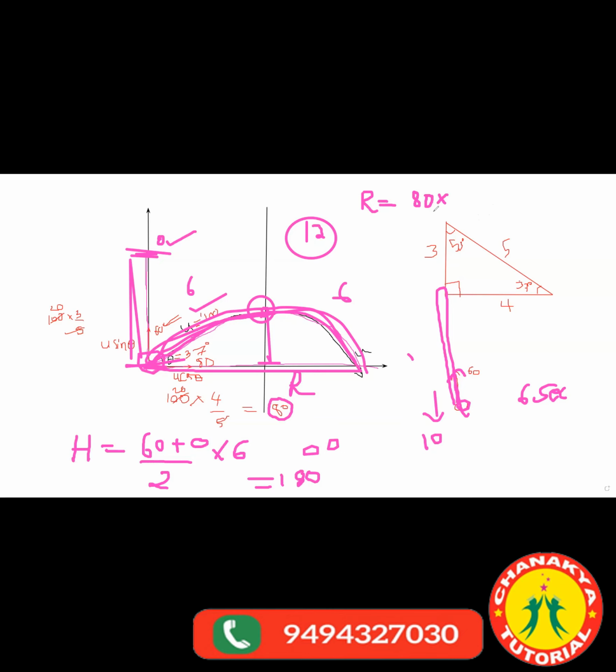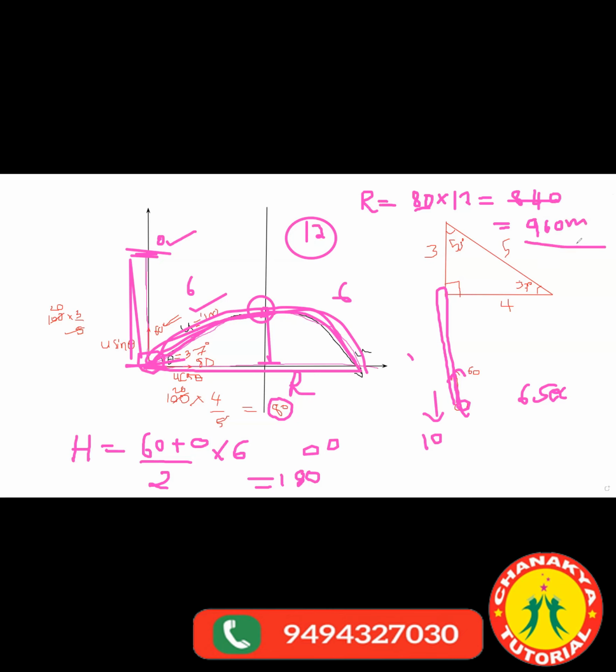So range is equal to the velocity in x direction into the total time taken, 12 seconds. So that is how much? 840, right? 96, no? 12 8s are 960 meter. So this is the range.